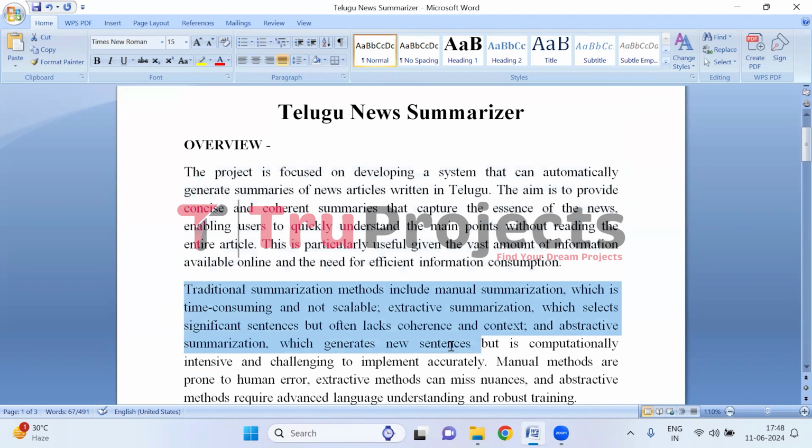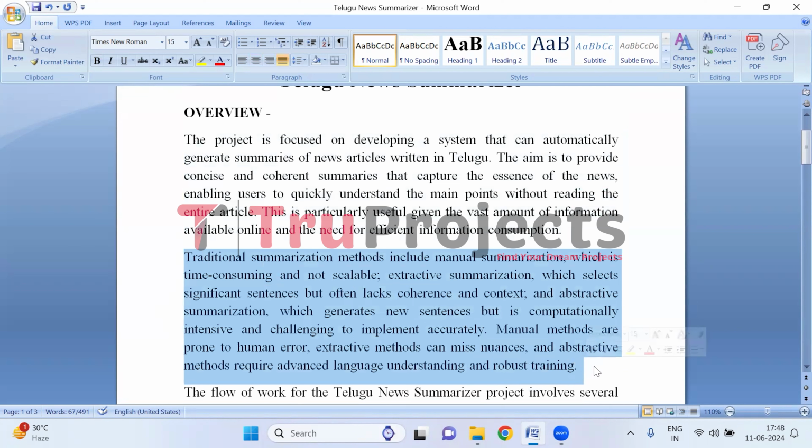Traditional summarization methods include manual, extractive, and abstractive methods. Manual methods are time consuming and not scalable, while extractive methods select significant sentences but lack coherence and context. Abstractive methods generate new sentences but are computationally intensive and require advanced language understanding and training.